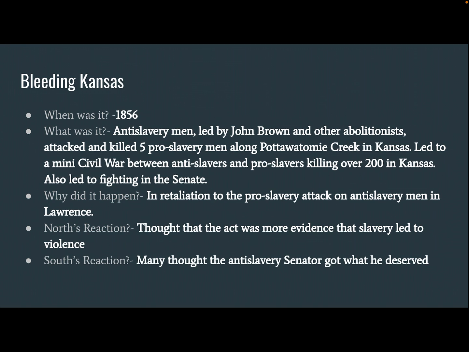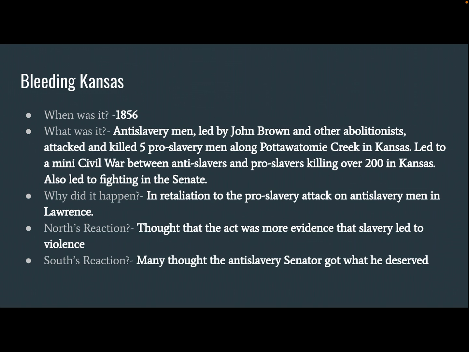Okay, and in retaliation to that, anti-slavery men led by a man named John Brown, we're going to learn more about him next week as well, because he led some other groups, went and attacked and killed 5 pro-slavery men in retaliation to that pro-slavery attack in Lawrence. Okay, along the Pottawatomie Creek in Kansas.